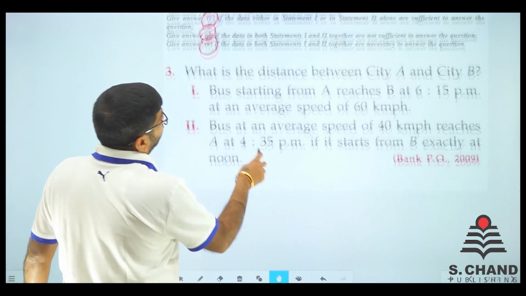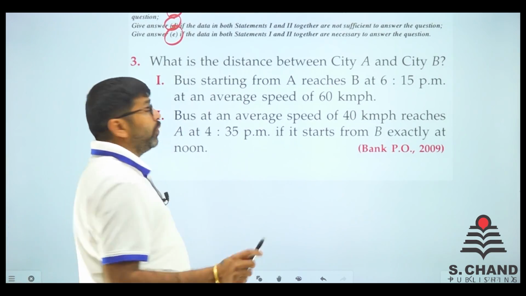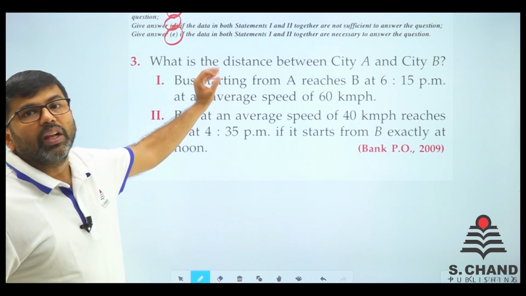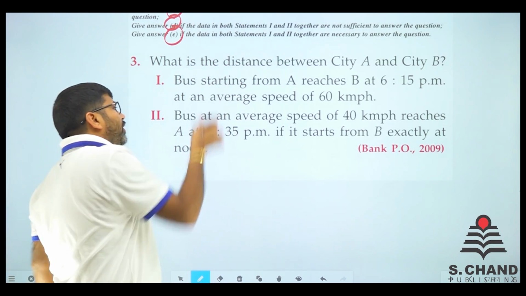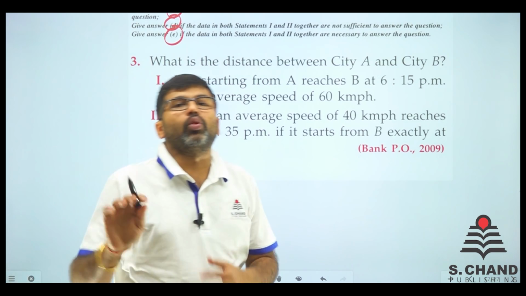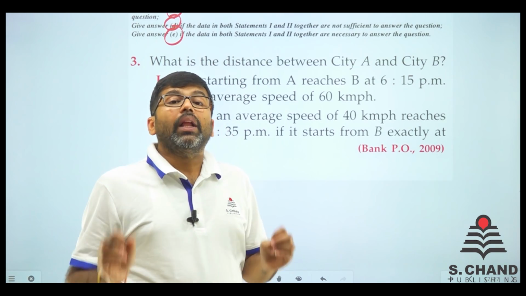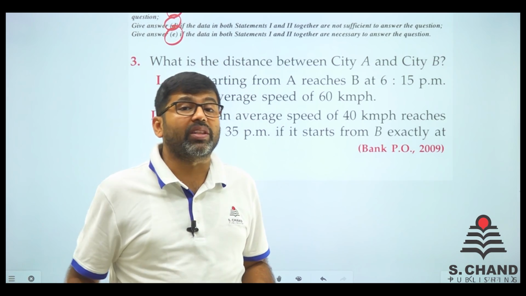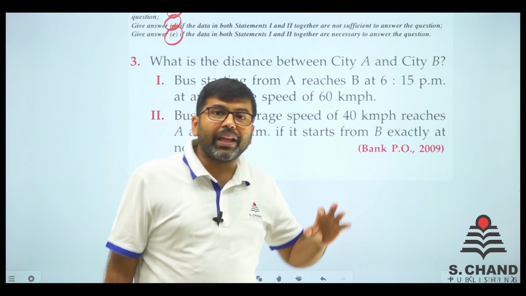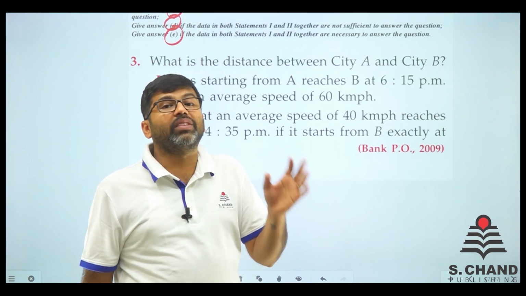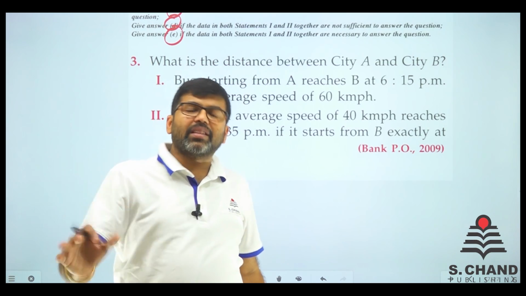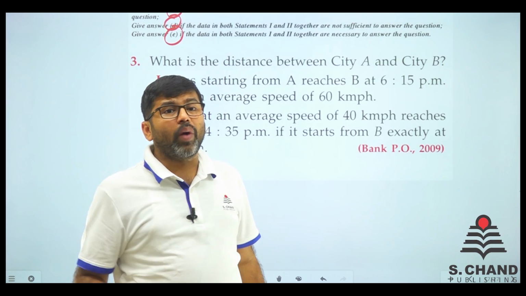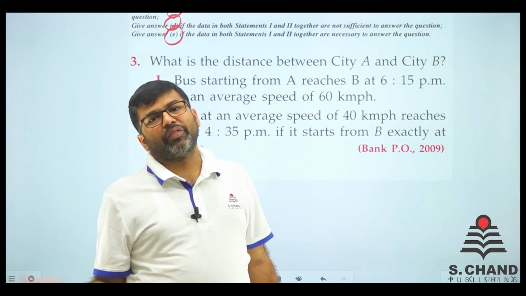So here we go with the question number 6. Let's see what it says. Again, I am saying the same thing. We don't want the answer of the question. We just want to know which of the following options will take you to the answer. That is the only thing. क्या डिफरेंस है एक अरिथमेटिक क्वेश्चन को करने में और एक डेटा सफिशिएंसी के क्वेश्चन को करने में? In arithmetic question, you are required to find out the exact answer. But in data sufficiency question, you are required to check whether the data is sufficient or not.